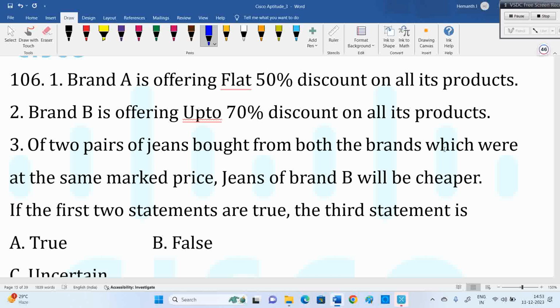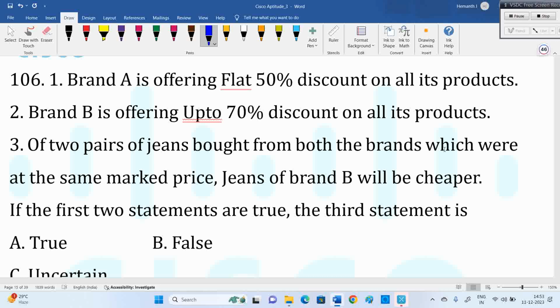B is offering up to 70% discount on all its products. Okay, two statements. Now, of 2 pairs of jeans bought from both the brands which were at the same market price. Means first pair of jeans 2000, second one jeans also 2000. Both shops. Brand A 2000, brand B also 2000. Then which is cheaper? Same market price. They have given discount on all its products, not on a particular one. Then if first two statements are true, what about the third statement is the question.